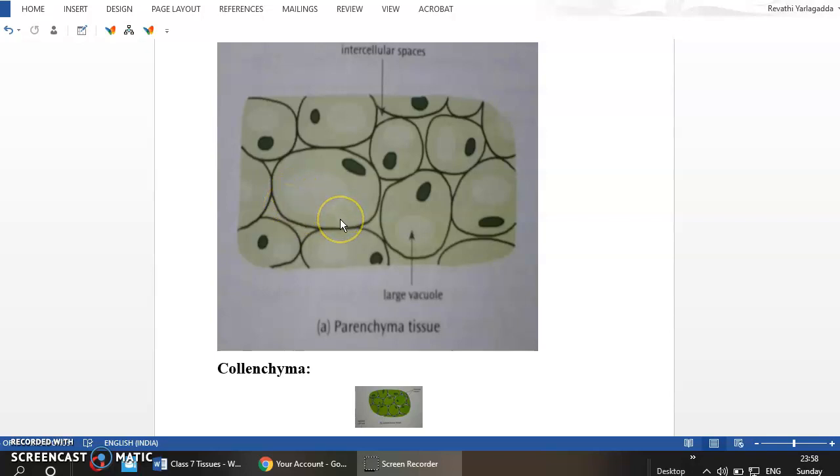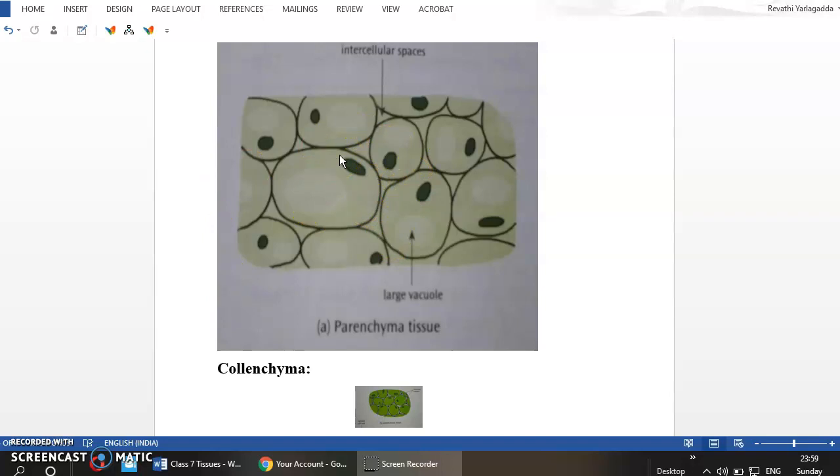And where do you see this parenchyma? In almost all the organs of a plant you can see this type of parenchyma. Especially it is seen in small plants in almost all the parts, whereas in big trees, the external parts contain the other type of tissue. So this parenchyma is generally seen in the small green plants, in all the green tissues. In all the green parts, this is the tissue which is predominantly present.